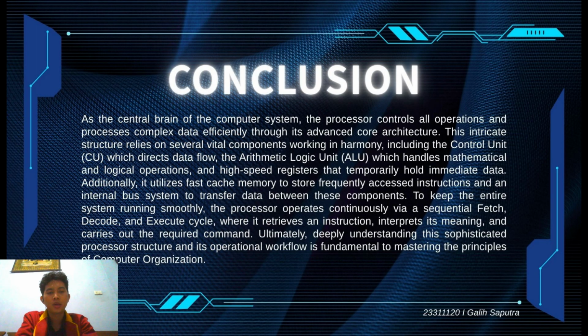Each component plays a specific role and works together to ensure efficient system performance. We also discussed the instruction cycle, which consists of fetch, decode, execute, and write back stages. This cycle allows the processor to continually process instructions and perform tasks. Understanding processor function and structure is fundamental to understanding how modern computer systems operate.